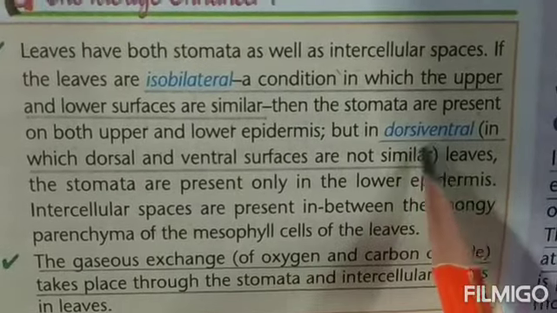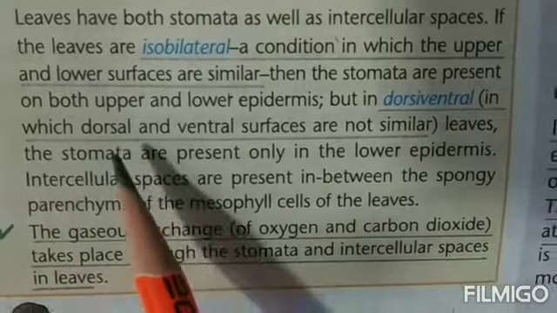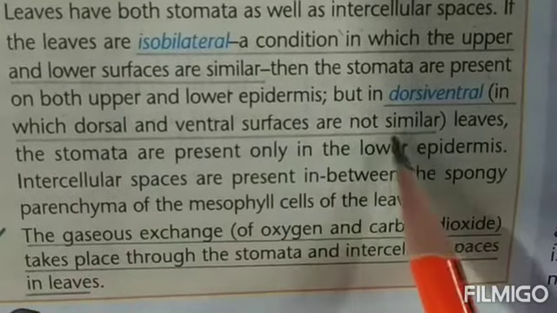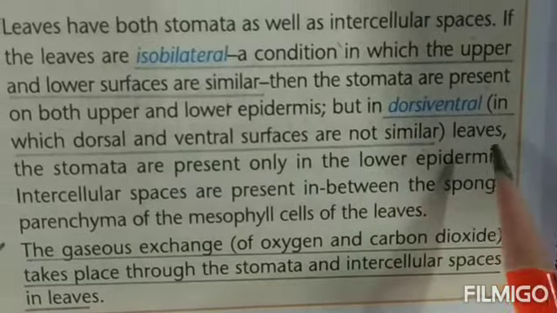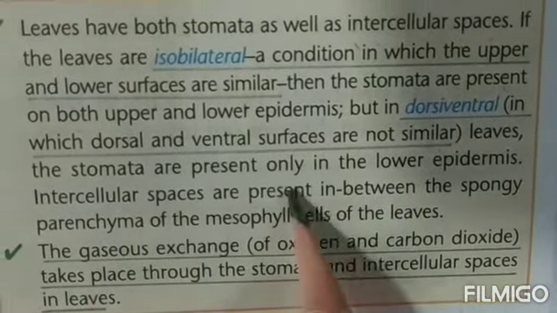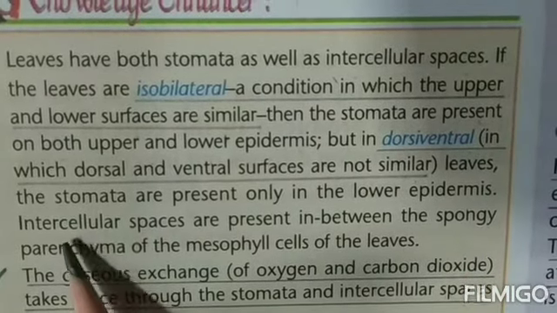The second kind is a dorsiventral leaf. Underline, children. In this, the dorsal and the ventral surface are not the same. That means the upper and the lower sides are different. In such kind of leaves, the stomata will be present only on the lower epidermis. That means on the lower side.